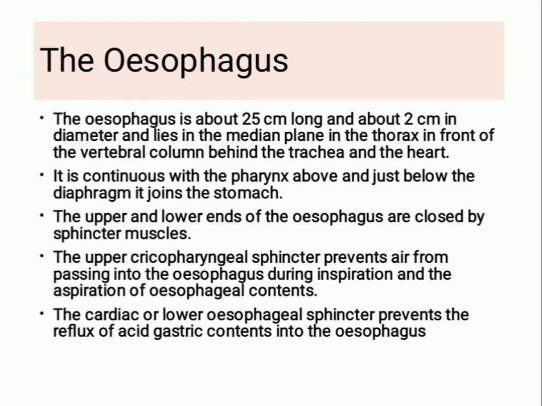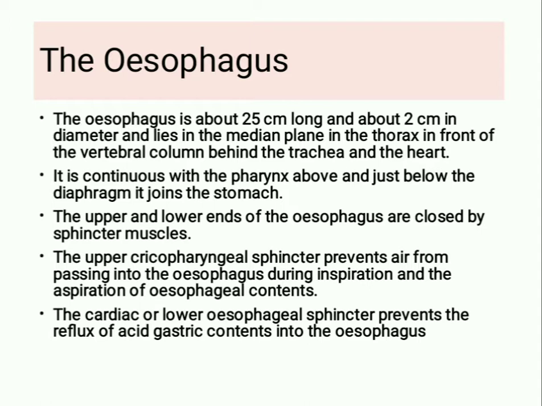Next part is the esophagus. The esophagus is about 25 cm long and about 2 cm in diameter and lies in the median plane in the thorax in front of the vertebral column, behind the trachea and the heart. It is continuous with the pharynx above, and just below the diaphragm it joins the stomach.